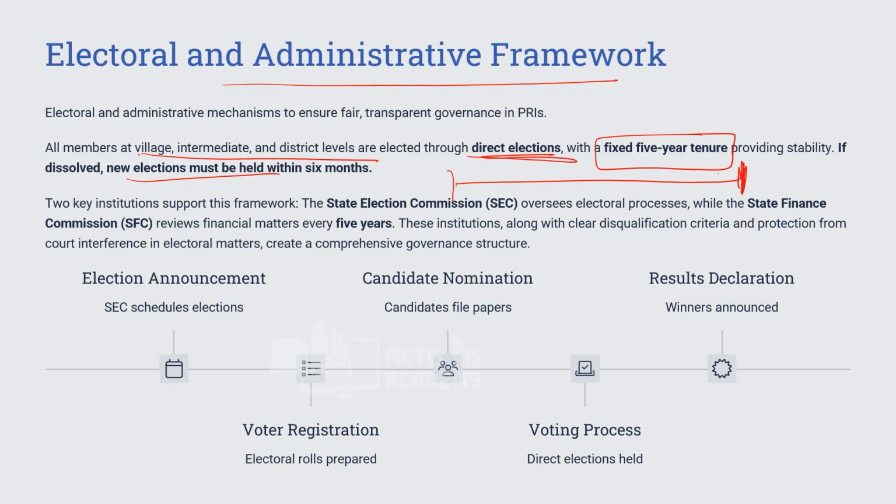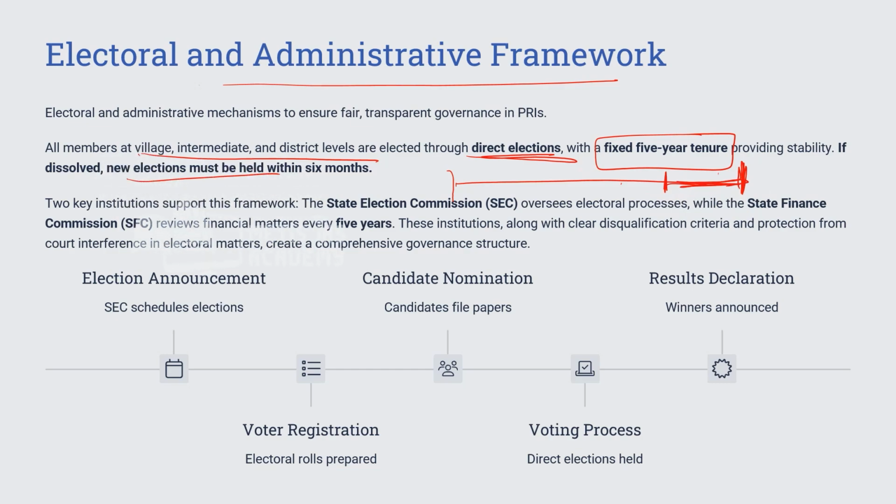If the dissolution of the panchayat takes place more than 6 months before the term ends, then an election has to take place and the fresh panchayat will work only for the remaining period. And if the time between the dissolution and the end of the term is less than 6 months, then there is no need for fresh elections in that case.